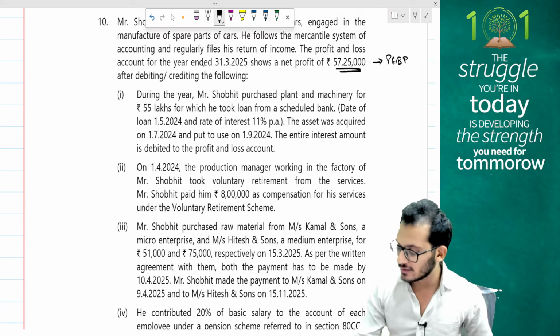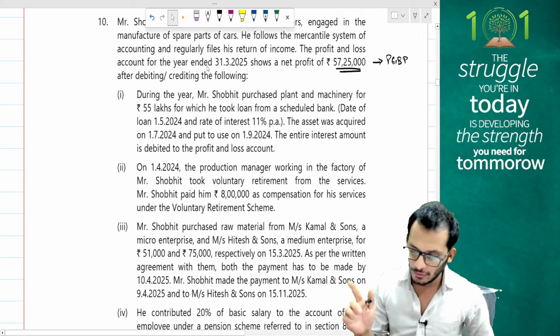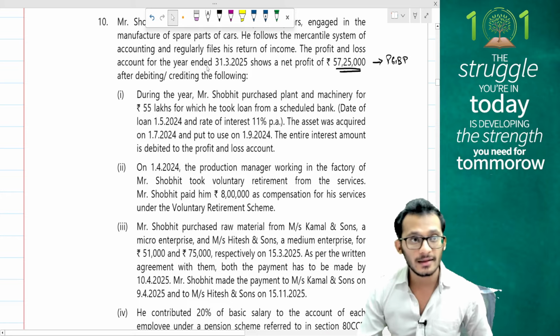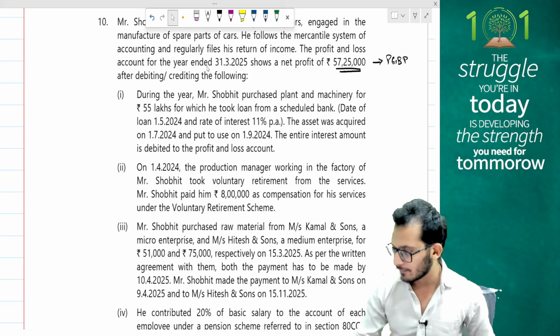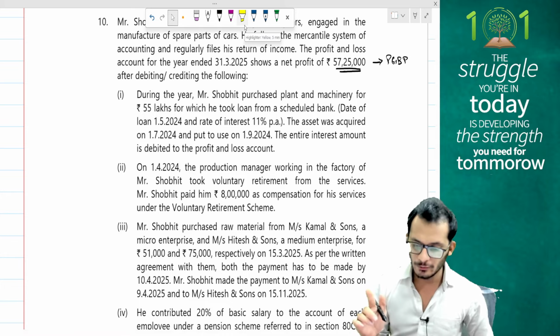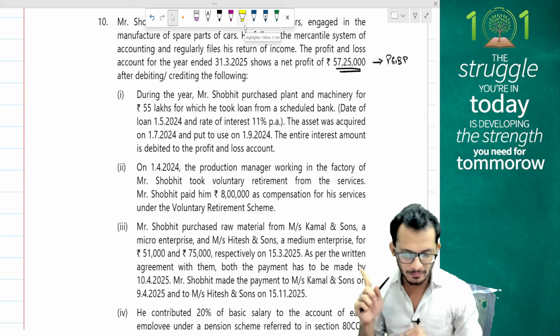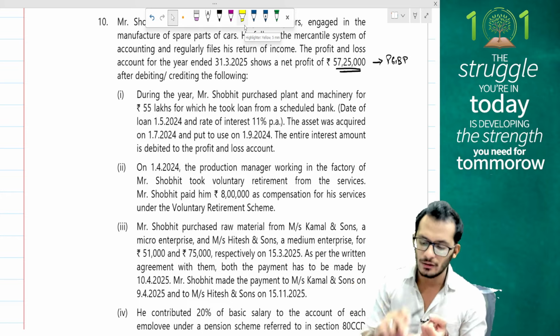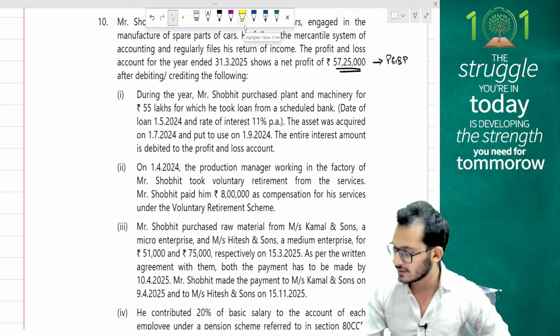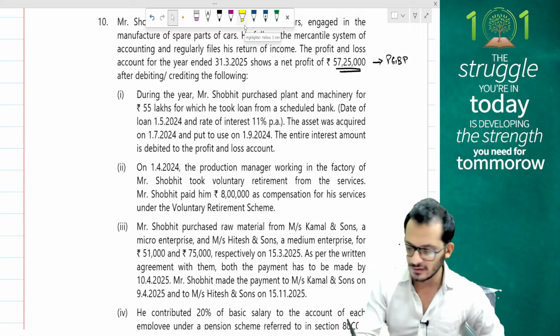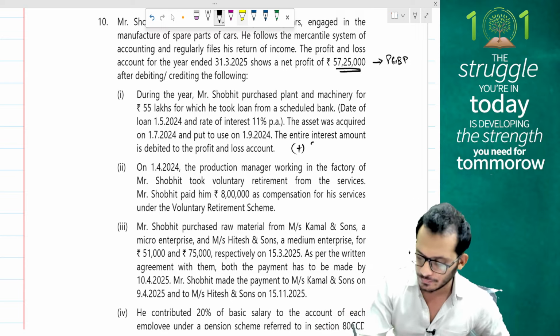So let's check what is the period which I have to capitalize. I have a loan of how much? 55 lakhs. So I have a loan of 55 lakhs. That loan of 55 lakhs will be multiplied with 11%. Yes, but notice carefully that I have to take a period of what? I have to take the period of April. No, the loan is from May. So it is May, June, July, August. Yes, so 4 months will be taken into consideration. So it is into 4 divided by 12. Therefore, 2,01,666 will get disallowed.